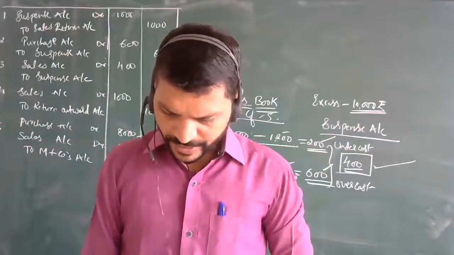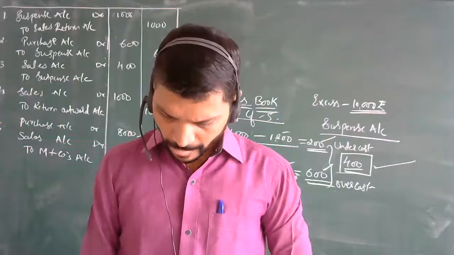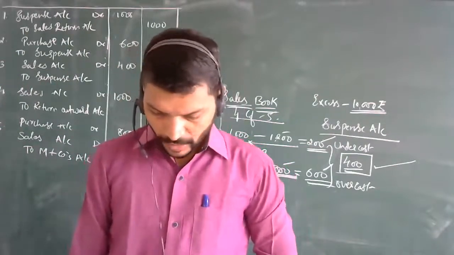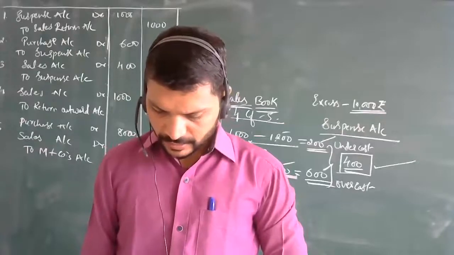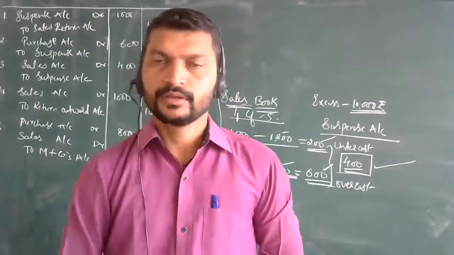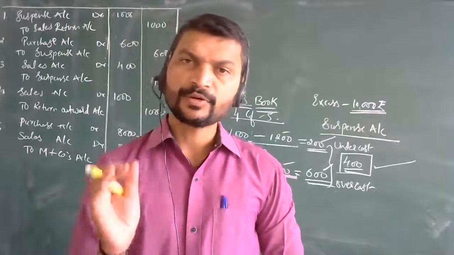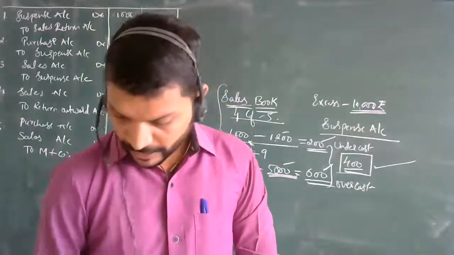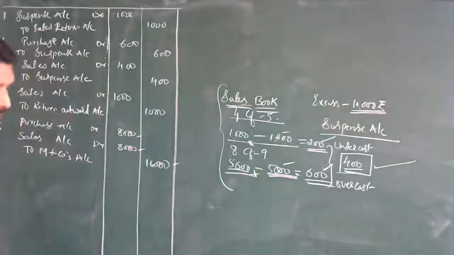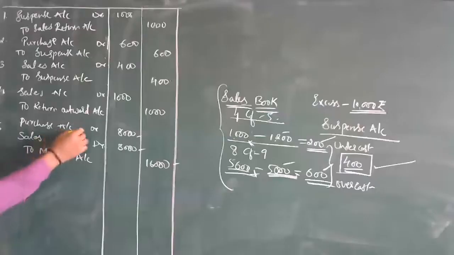Credit purchase of Yes and Company, rupees 5,000, was recorded through the sales book. However, Yes and Company was correctly credited. Here, Yes and Company was credited, but it was recorded again in the sales book only. Now, how is this going to be? Just like this only, you are going to have one more entry over here.